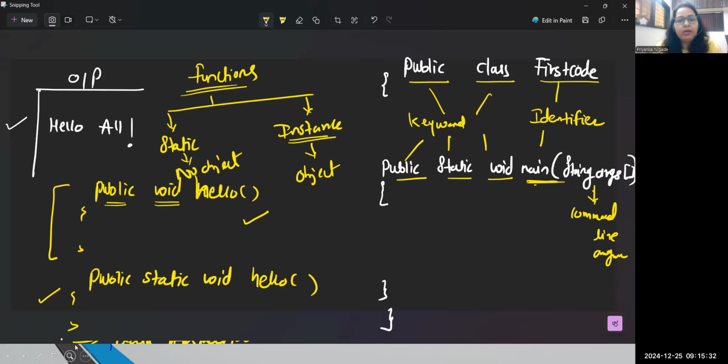Perfect. But now the main part, how to print. We are expecting this statement to print, right? So please understand, in C programming, generally we have a printf statement.